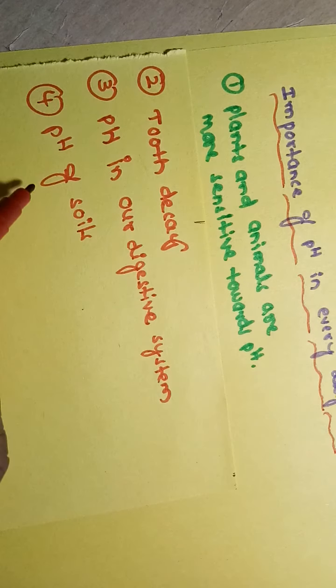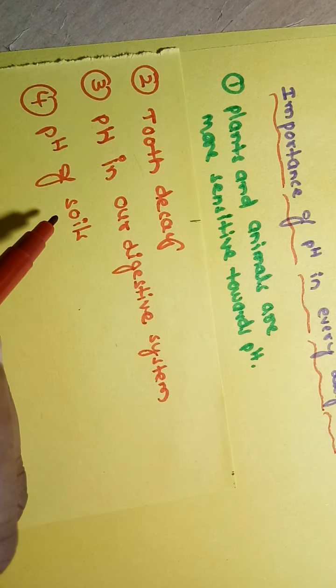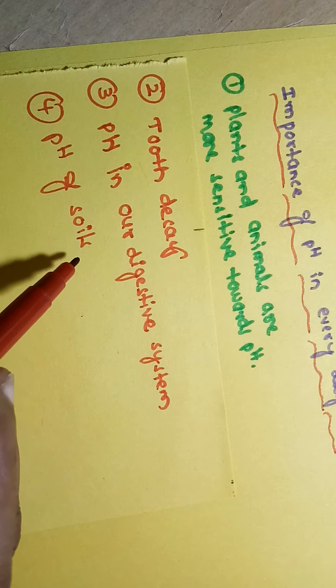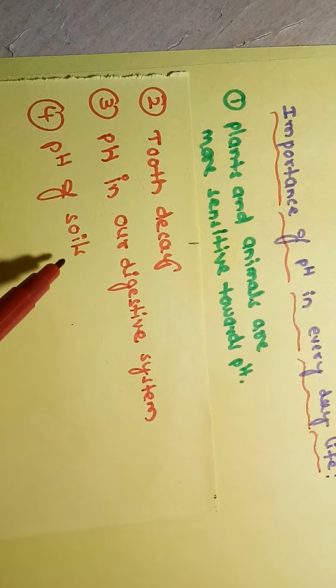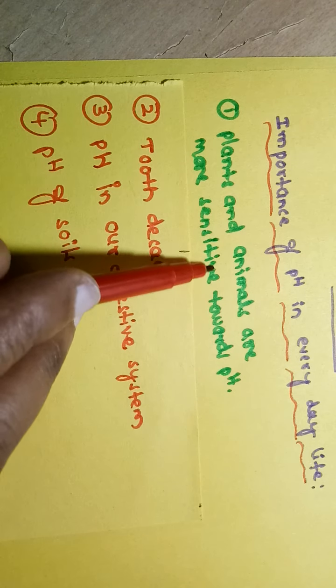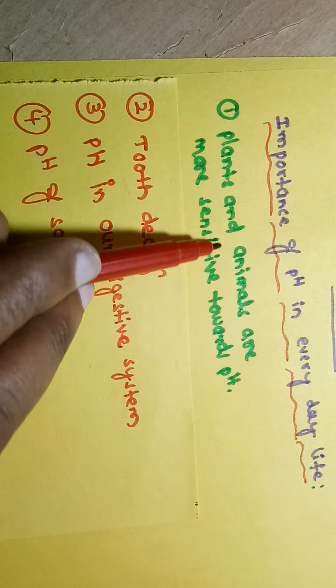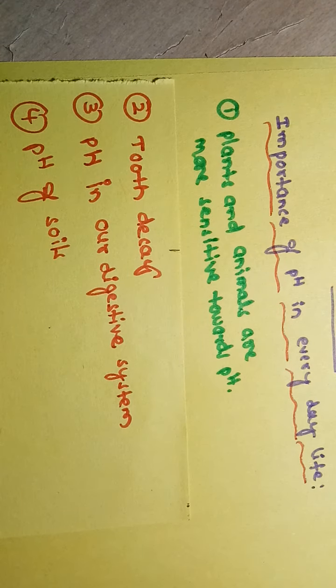Let me discuss. Next one is pH of soils. For the healthy growth of plants, which pH values are required in order to grow the plants? That we discussed under the importance of pH in our daily life. Now let me discuss plants and animals being more sensitive towards pH value.